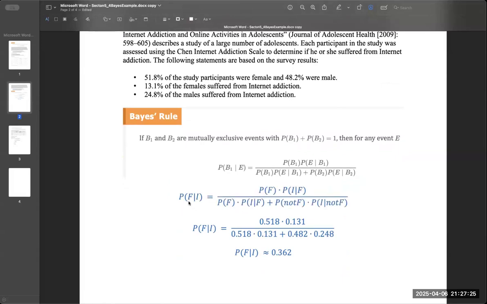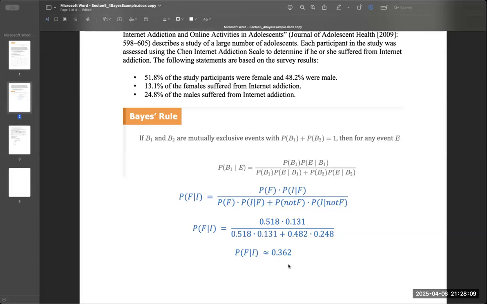And so the probability of female given that they have an internet addiction. So probability of female from the question is 0.518. The probability of internet addiction given female is the 0.313. Then the probability of not female, so that's male, is 0.48, and the probability of internet addiction given male is the 0.248. And so we have our probability.